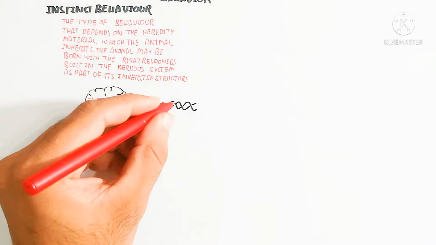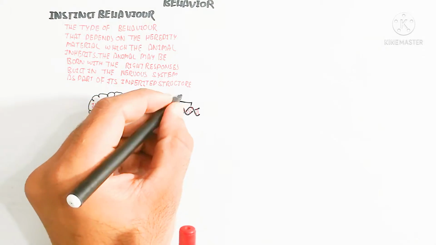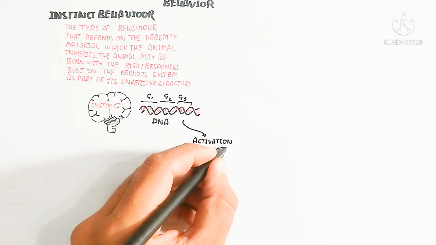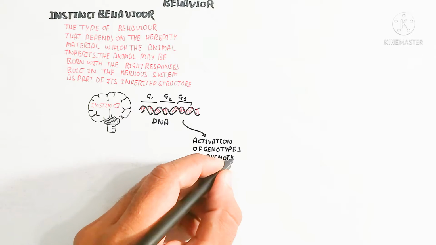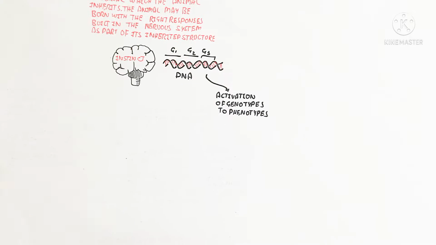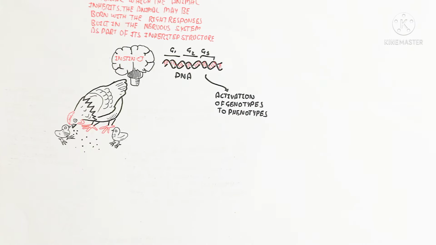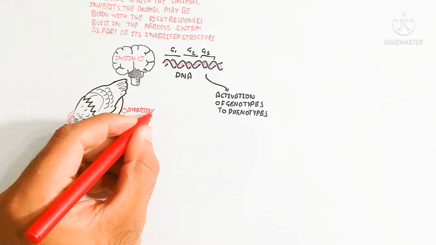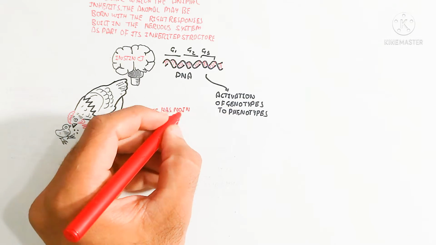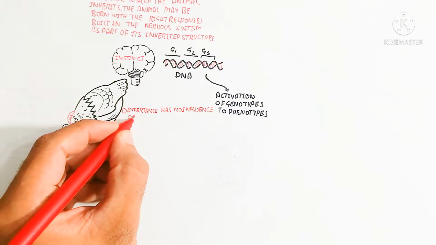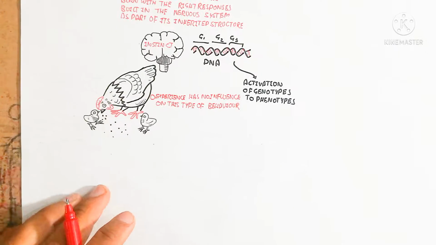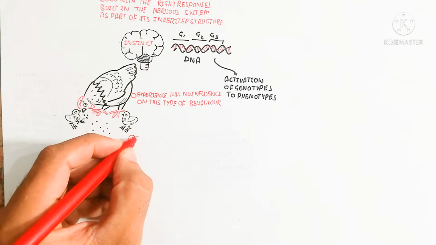In this way, the genes will be passed to the offspring, and the activation of genotype to phenotype will happen easily. In this way, the physiological and physical aspects are expressed without learning. So it is known as instinct behavior. This behavior is a part of the animal without learning. Experience has no influence on this type of behavior, so experience is not involved.